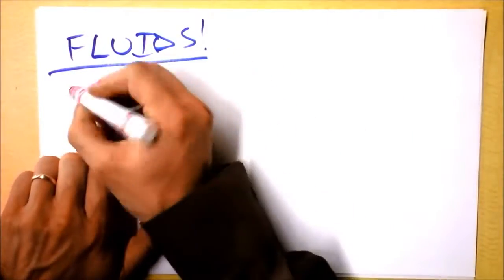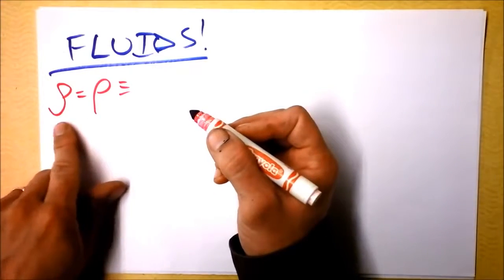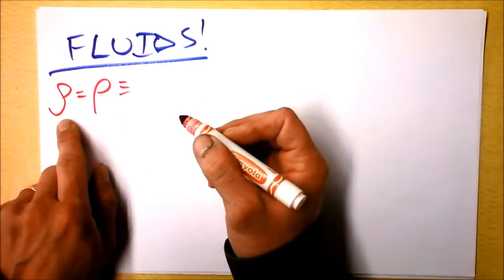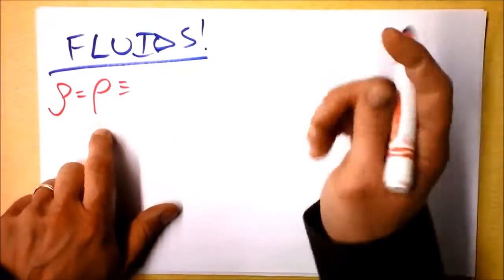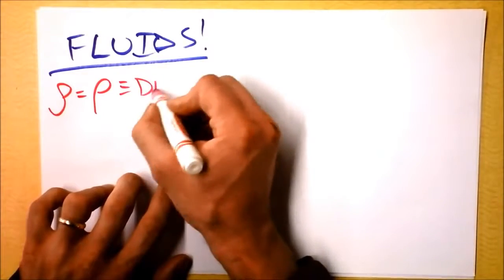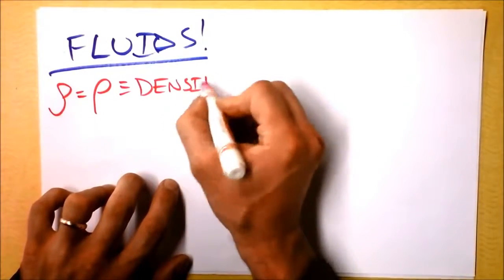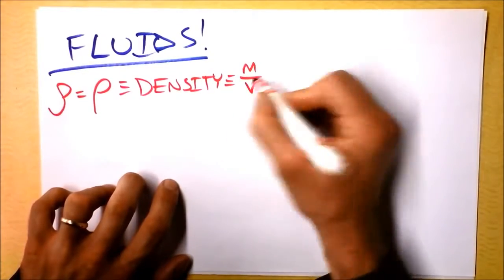Some people like the rhos like this, which is also fine. But the key fact about rhos is they don't have any straight edges, like P's would. We're going to have P's for pressure, and we're going to have rhos for density. So make sure that they are clear in your head. Density is defined as mass over volume.